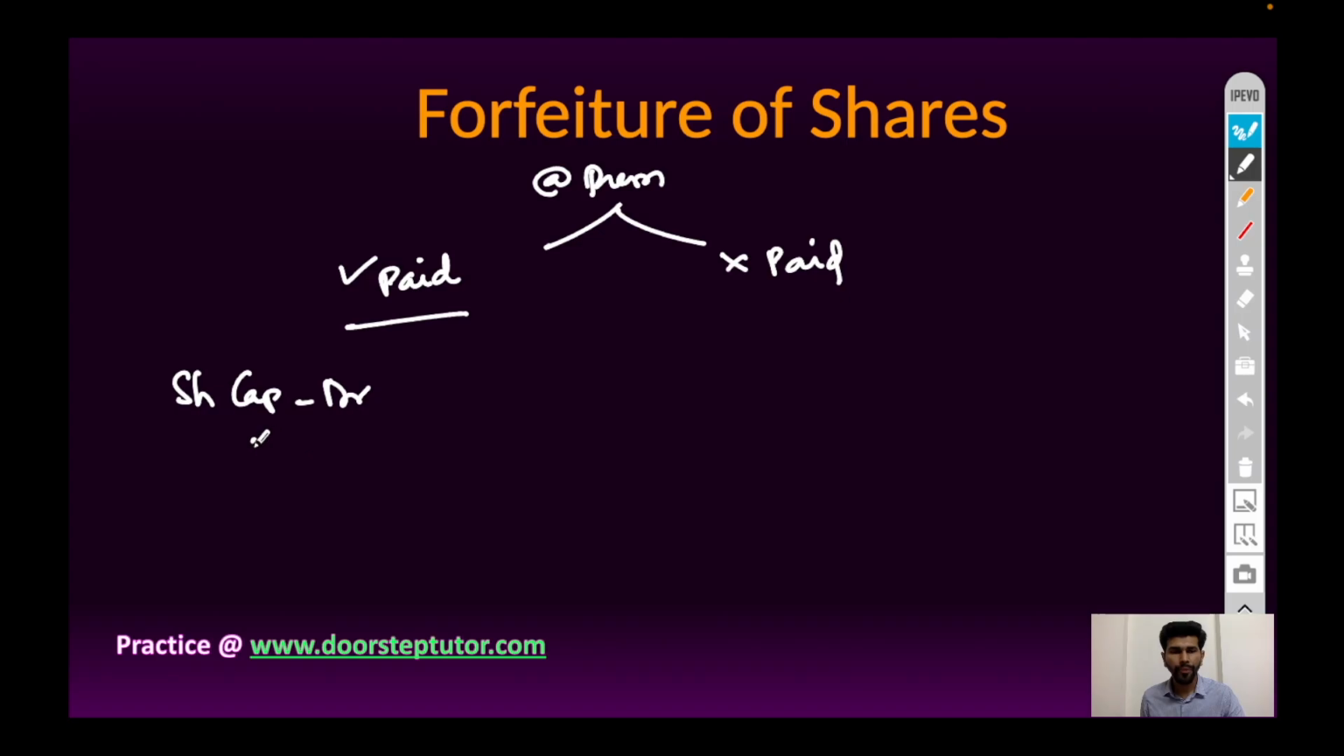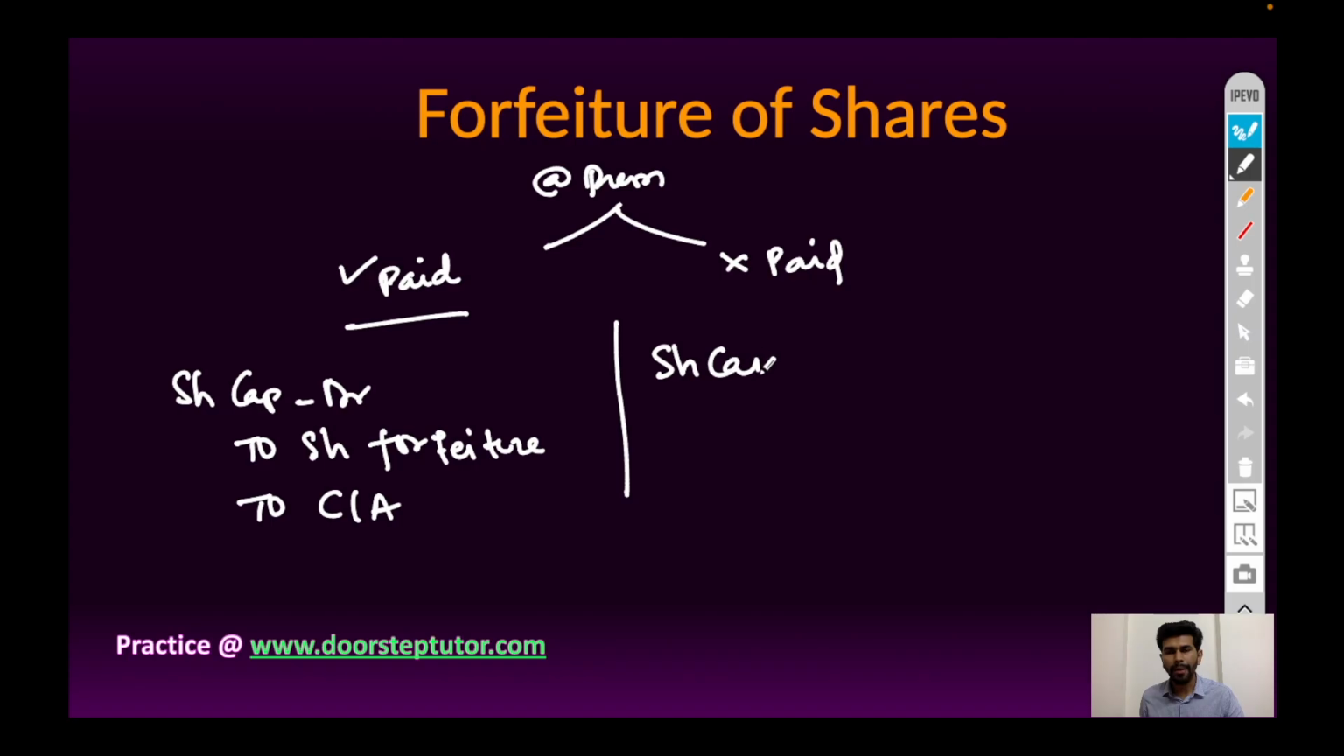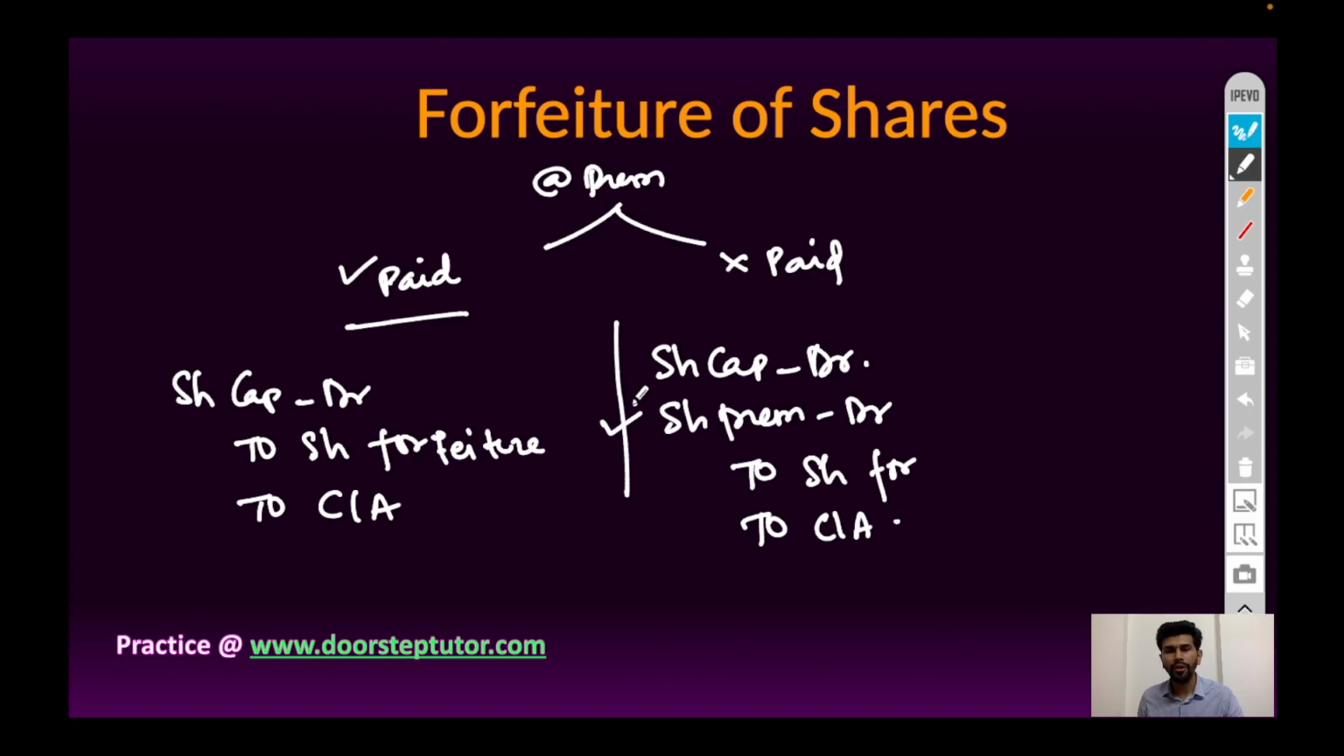to share forfeiture account and to call in arrears account. And if premium money is not paid, then the journal entry will be share capital account debit, share premium account debit, to share forfeiture account, to call in arrears account. In this scenario, share premium account will be debited.